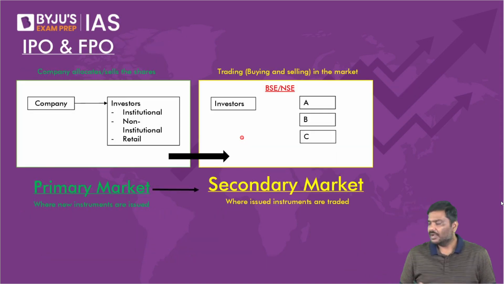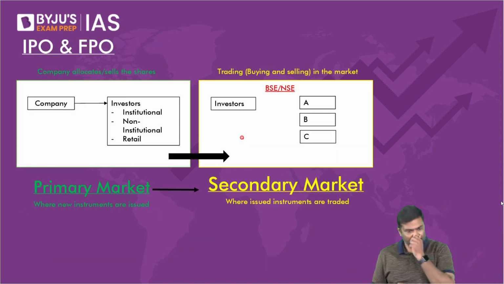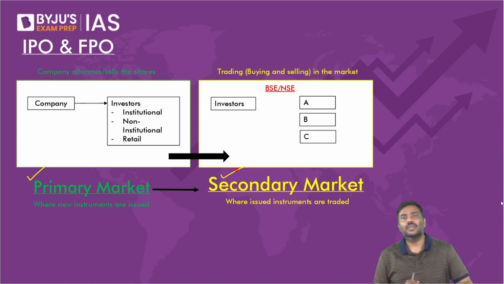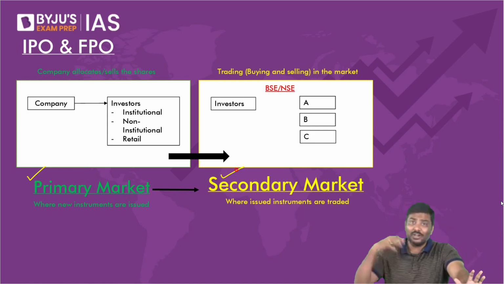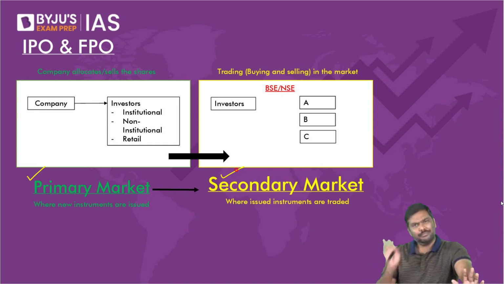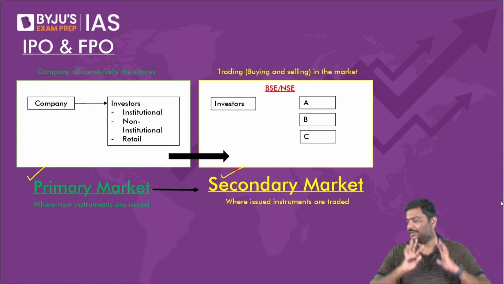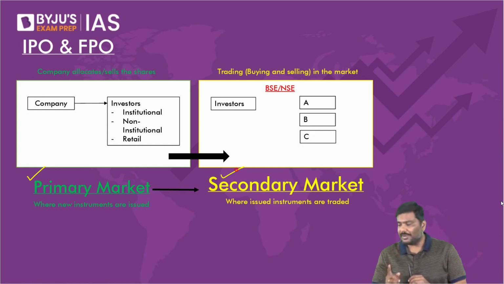Done. Now, come back to this concept. Please tell me, do you remember the idea of a primary market and secondary market? Please let me know that you are revising. That is how I will come to know that you people are revising. What is primary market? What is secondary market? Primary market is the market where new issue of instruments will happen.